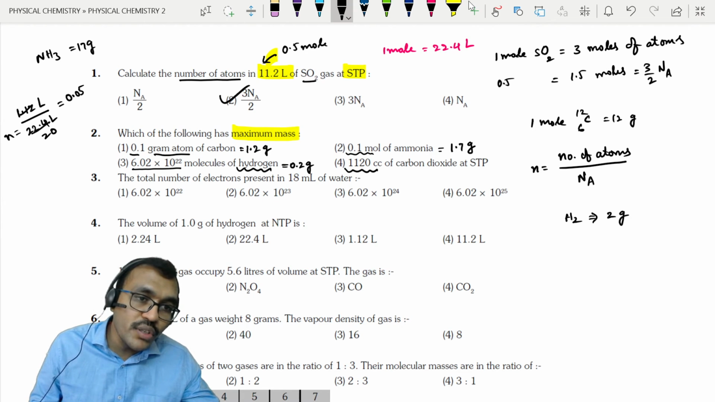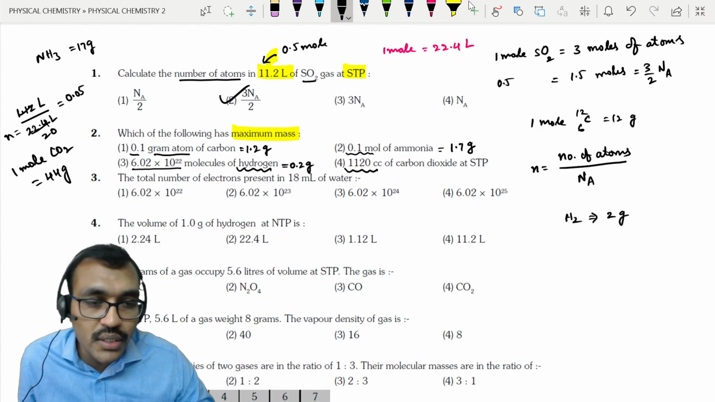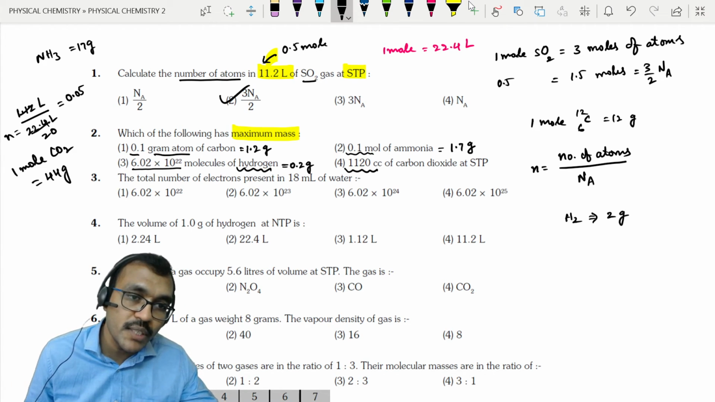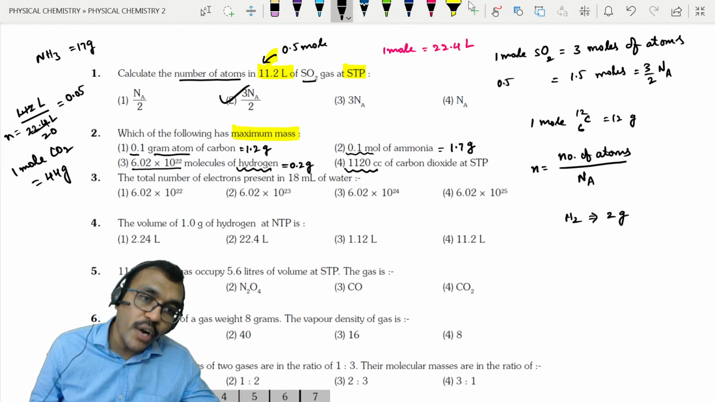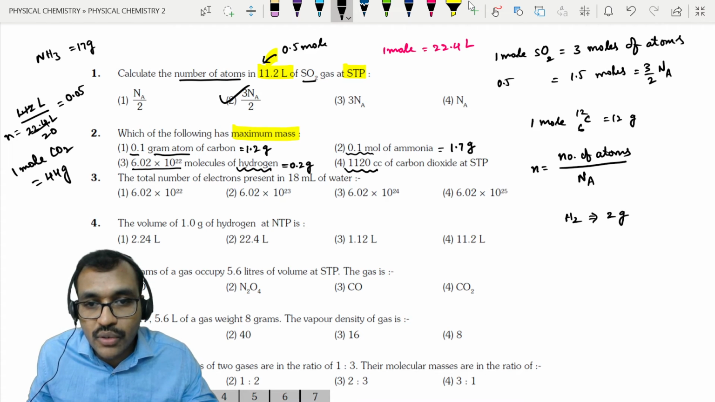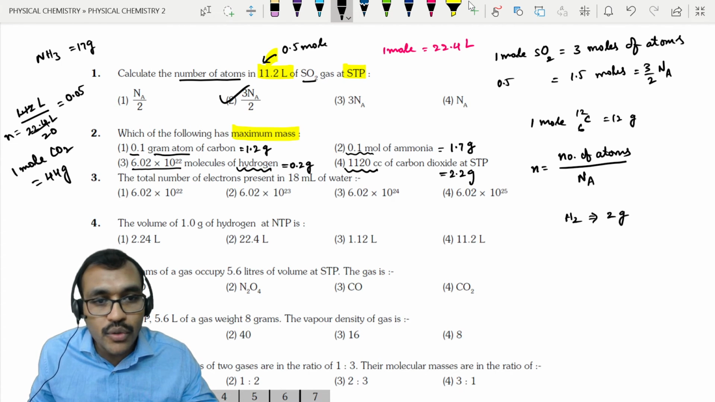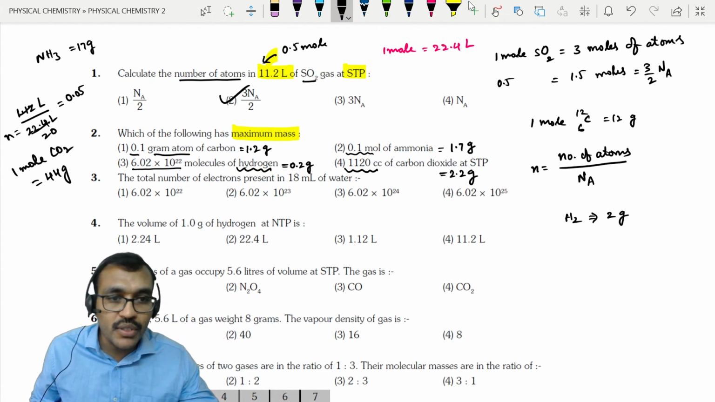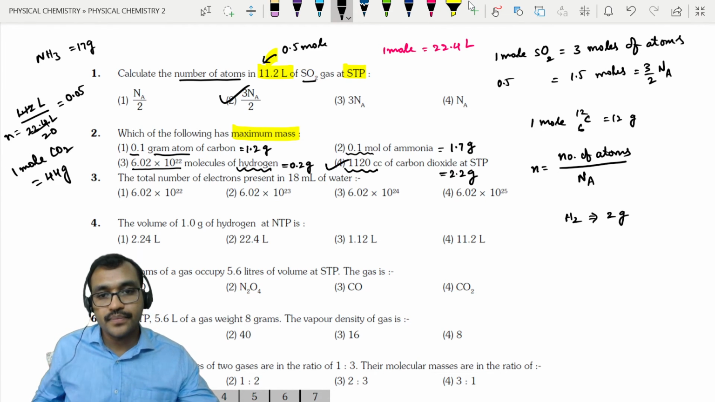If you take 1 mole of CO2, 1 mole of CO2 is equal to 44 grams. Carbon is 12, oxygen 16, two oxygens are 32, totally 44 grams. Right? So if it is 1 mole, that means 44 grams; 0.05 moles means you will get 2.2 grams. So the correct answer here is option 4, comparatively higher mass.